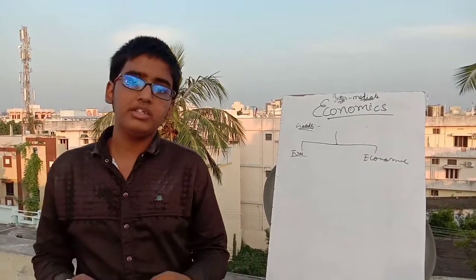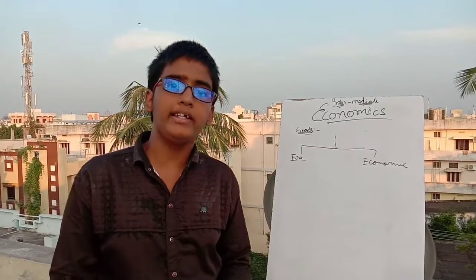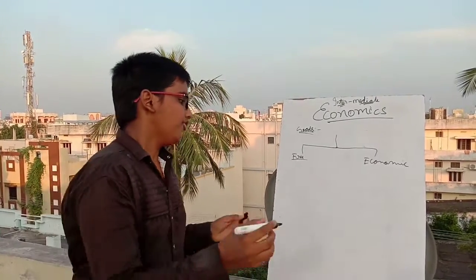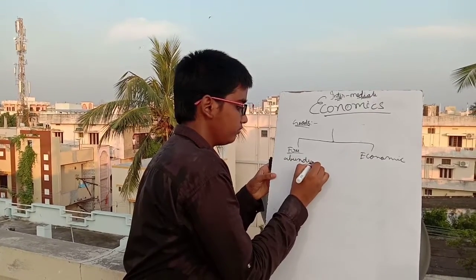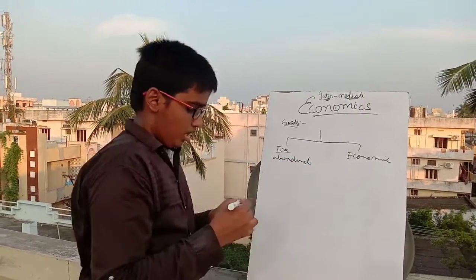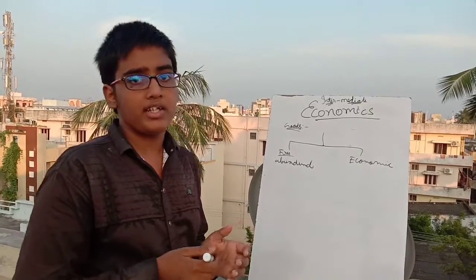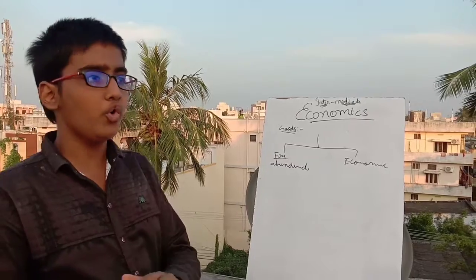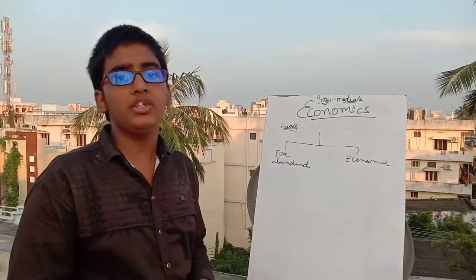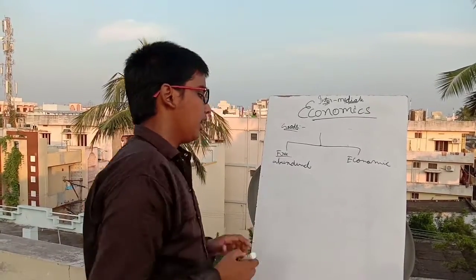So goods which are present in abundant quantities are called free goods. If the goods are present in abundant quantities, there is a surplus of the quantity present for the whole world. In that situation, it is called a free good.